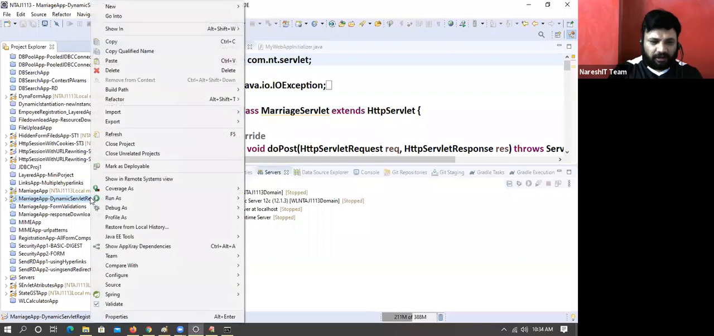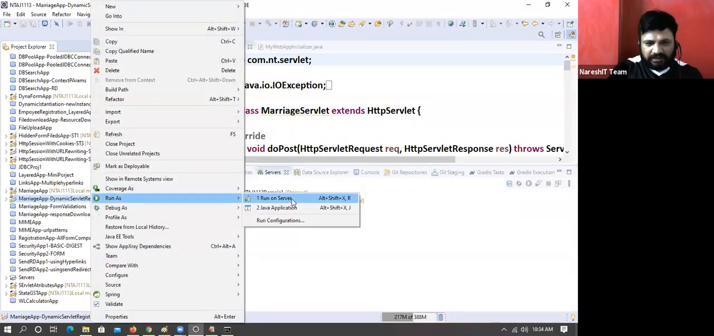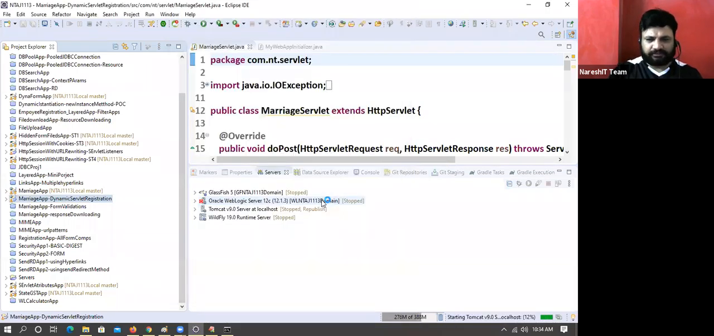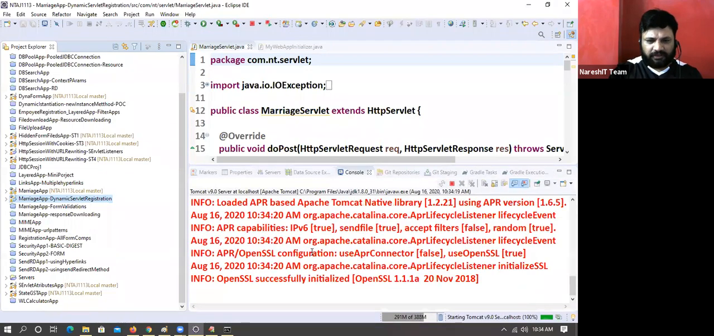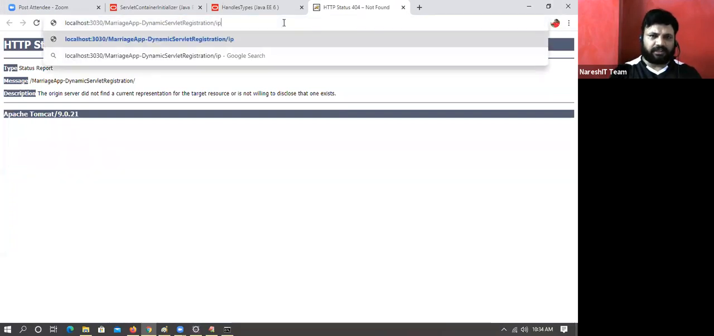Okay. Right click, run on server, say next, remove all, save, finish. Here there is no question of welcome file configuration; that is what we miss. If you want, you can add web.xml also, no problem. But the question is, when web.xml is there, why do we go for this approach?